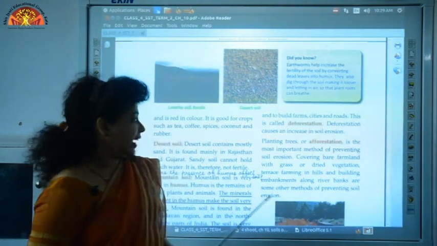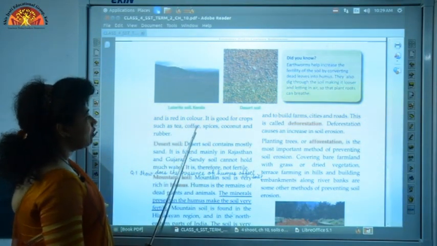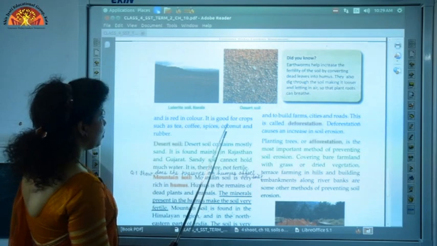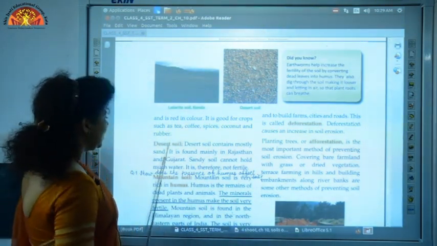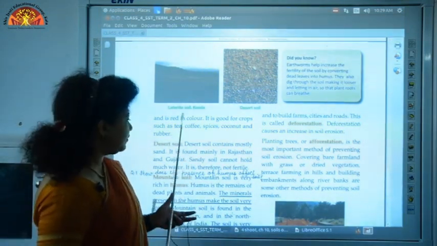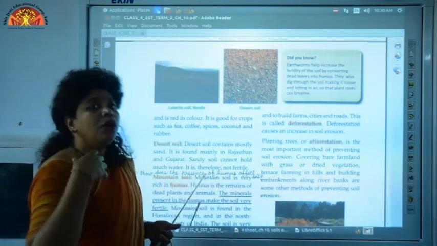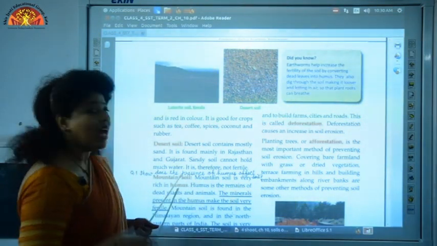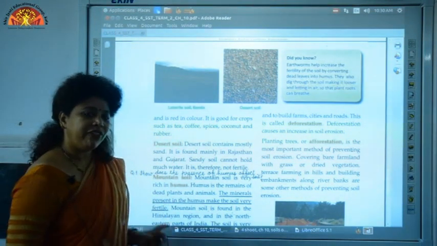Okay? And laterite soil is good for crops such as tea, coffee, spices, coconut and rubber. The fifth type of soil is desert soil, and desert soil is made up of sand, and because it is made up of sand, it cannot hold much water. Okay? And because of that, desert soil is not so fertile.